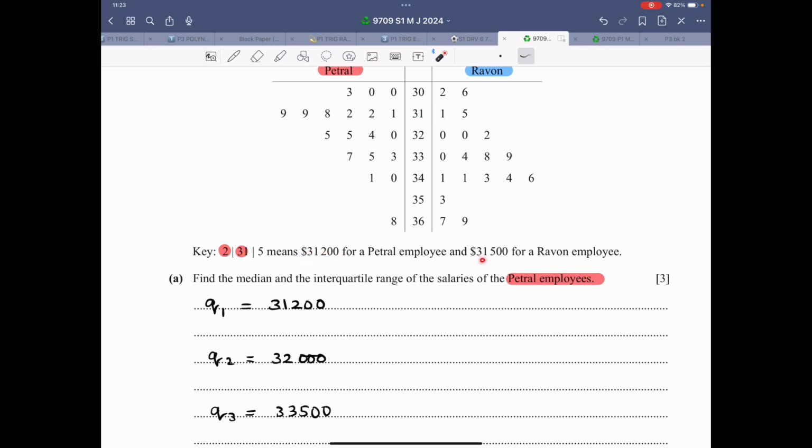And similarly 31,500. So 31 and 5. So let me use blue color over here. That is this and this. So now over here, what do we observe?